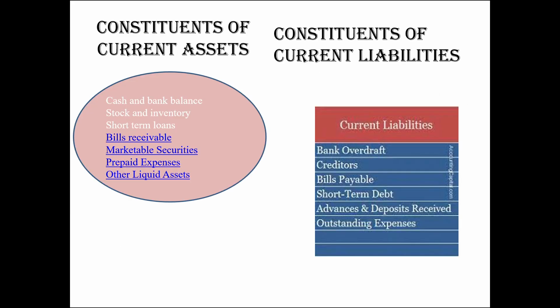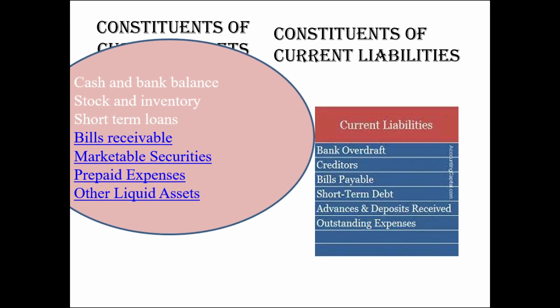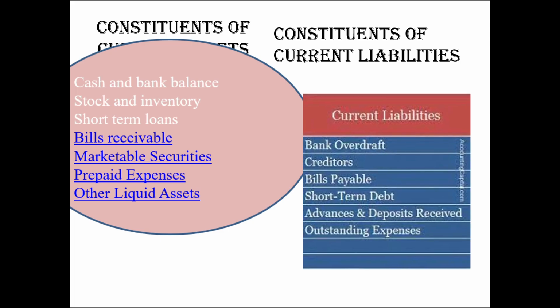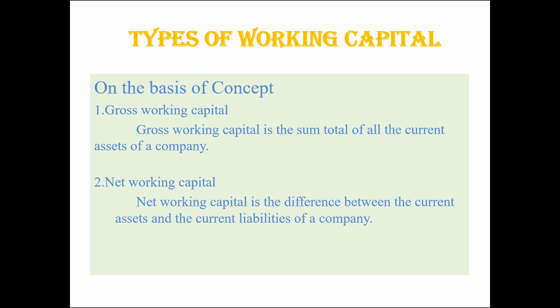Next, concepts of current assets. There are some examples for current assets, that is, cash and bank balance, stock and inventory, short-term loans, bills receivable, marketable securities, prepaid expenses, and other liquid assets. Then certain examples for current liabilities, that is, bank overdraft, creditors, bills payable, short-term debt, advances and deposits received, outstanding expenses.